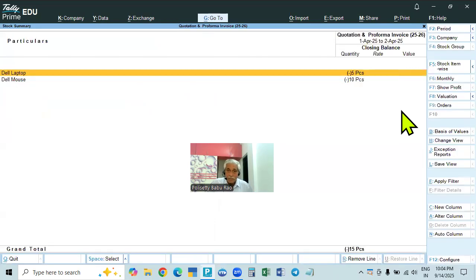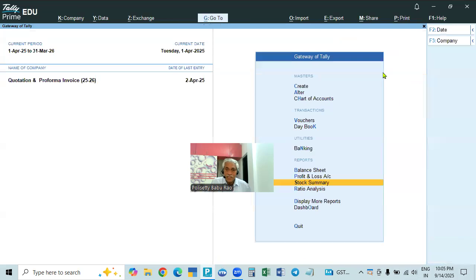And the stock summary, if you go to the stock summary, actually we purchase the goods, we will have the stock, and out of that we will sell the goods. So the balance will be shown. Here, without any stock balance, we sold the goods. That is why it is showing a negative value. Say, if you purchase goods, then we have the goods with us. Then out of the goods we will sell, and the balance will be shown here. But we have not made any sale and purchase entry. Just to show the sales quotation, we have to show this. Actually, first we have to make a purchase entry. Okay, right.